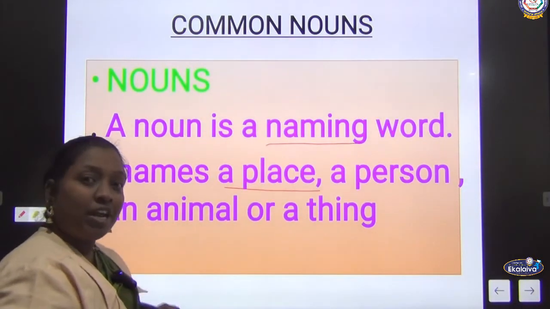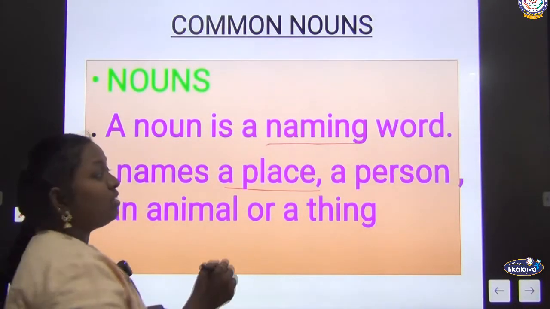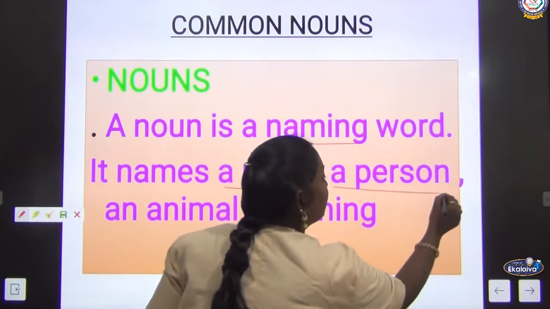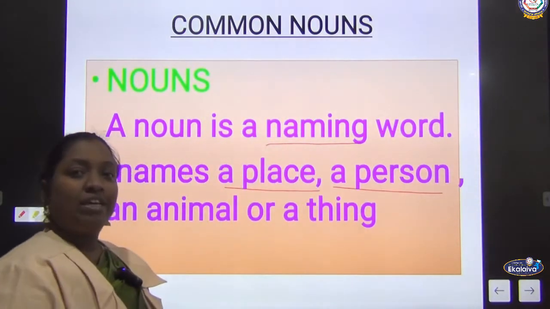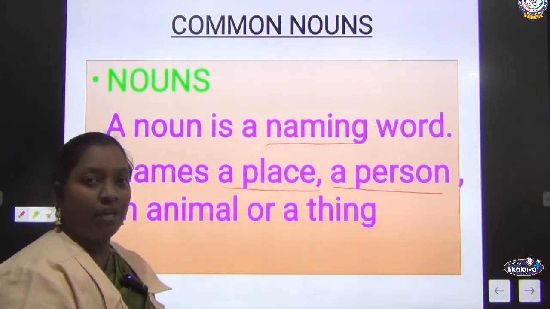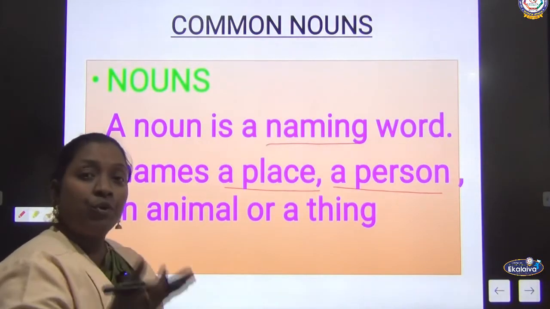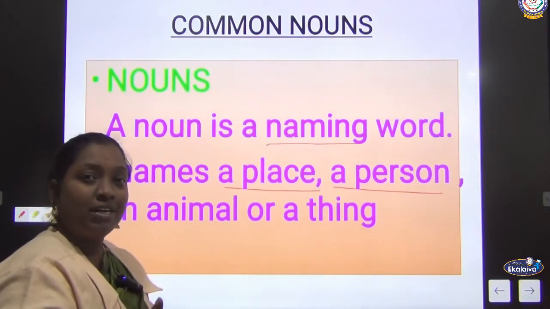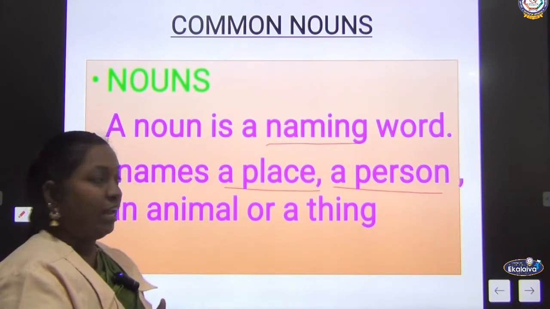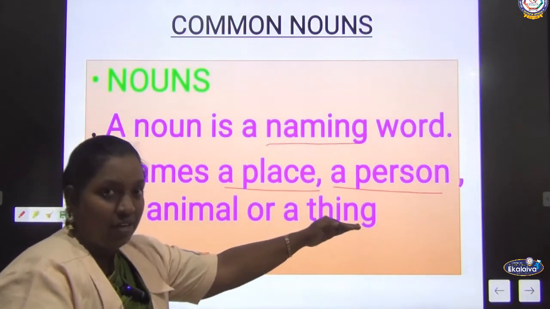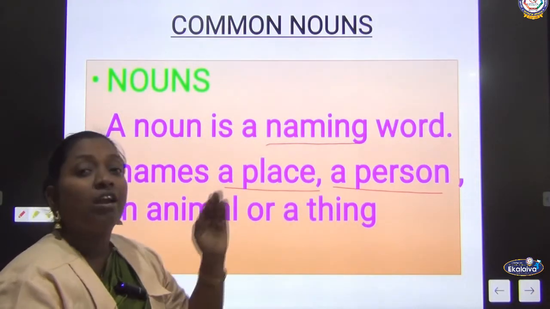When I asked your name, you said your name, no? So it is called a person. Person means it will represent only a human being. Myself, you, your father, your mother. So all will come under a name of a person. Okay, this is called noun.